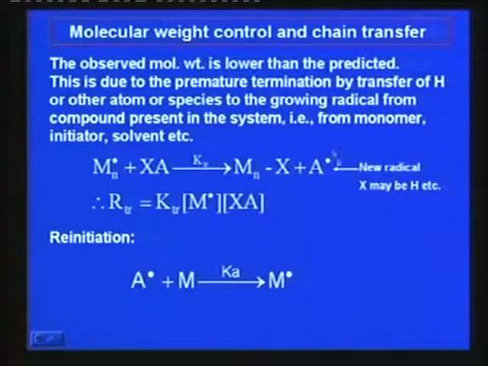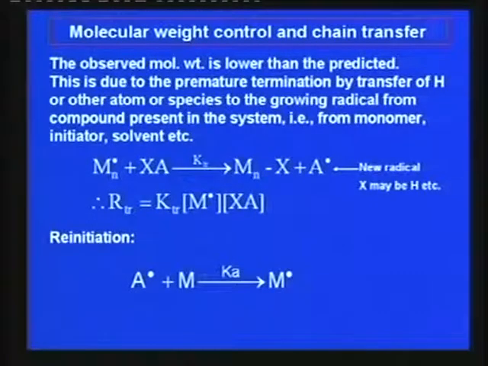Now this new radical may or may not be capable of initiating polymerization. There is no guarantee that this will initiate polymerization, but it can initiate. That is called reinitiation, with reinitiation rate constant Ka. Now its kinetics of growth is totally different from the normal propagation reactions. You understand?